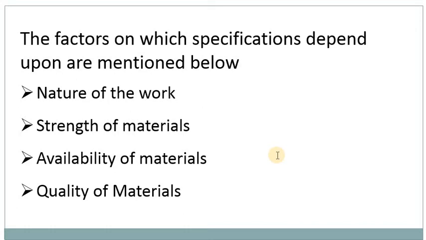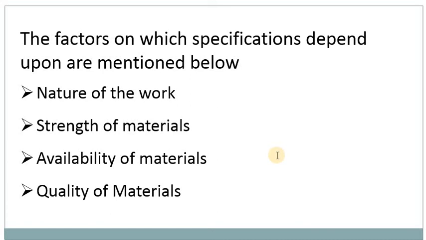What is the nature of work? Whether it is a residential building, commercial building, industrial building, or any other structure. Strength of the material: you know the strength of the coarse aggregates or sand, and with the mix it will vary.